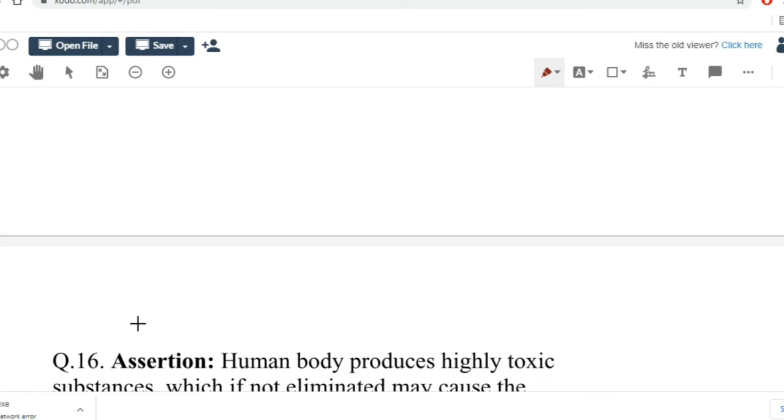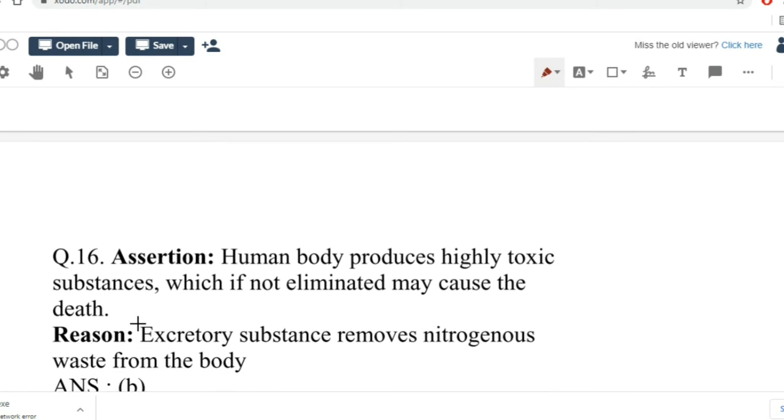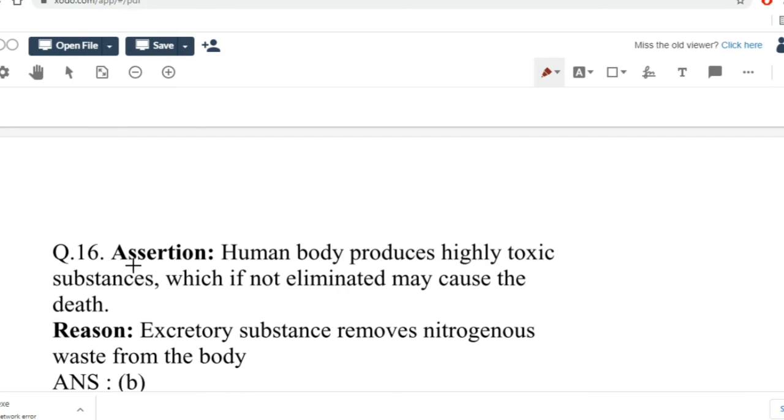Number 16. Assertion, human body produces highly toxic substances which, if not eliminated, may cause death. Reason, excretory substance removes nitrogenous waste from the body, which is true. Both are true, but reason is not the correct explanation of assertion. So here they are not talking anything about excretion. They're simply saying that if it is not eliminated, it may cause death. So both are true, but it's not the correct explanation.